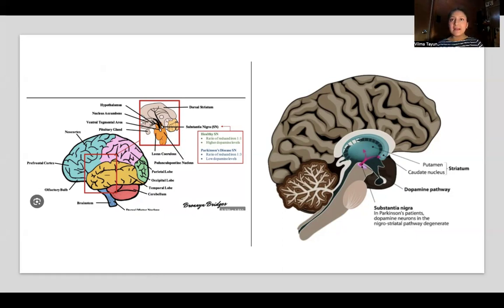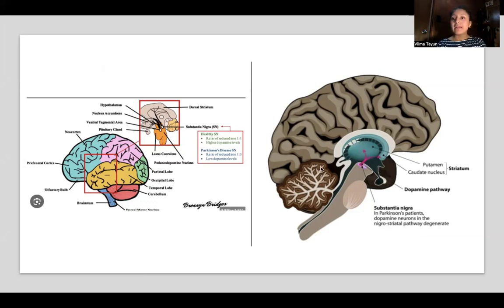Basically, the basal ganglia and also the cerebellum are responsible for ensuring that movements are carried out in a smooth, fluid manner. In this image, the striatum is located here in the middle of the brain, and here is the dopamine pathway, located on top of the substantia nigra. In Parkinson's patients, the dopamine neurons in the nigra and the pathways are degenerative, like we see in this image.